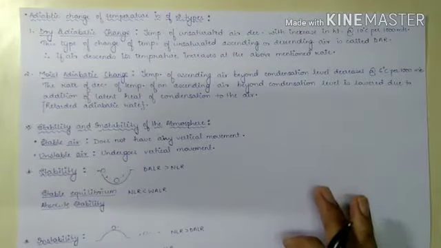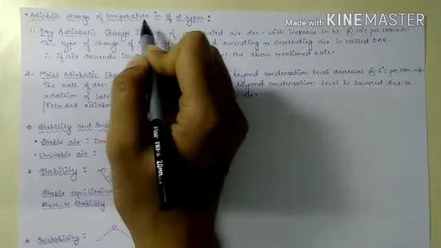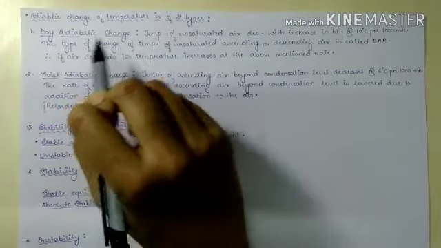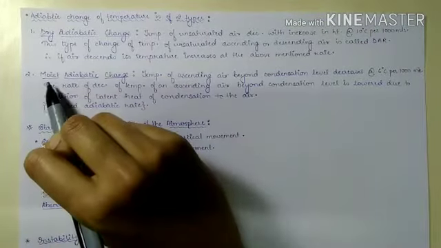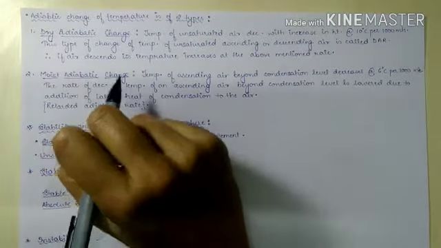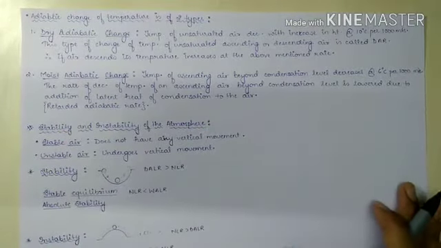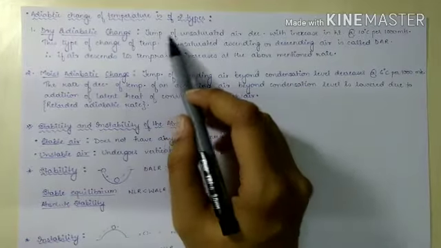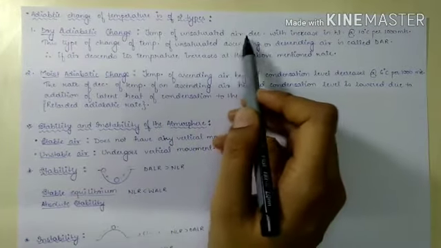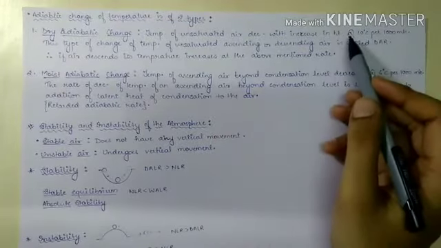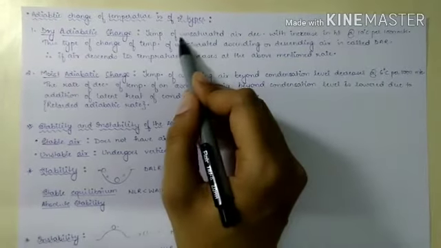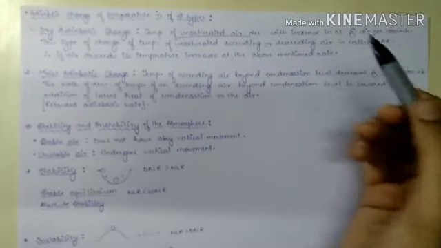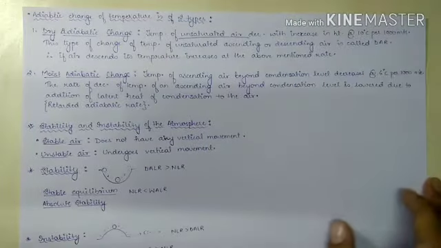Now, adiabatic change of temperature is of two types. First is dry adiabatic change and second is moist adiabatic change, or wet adiabatic change. In dry adiabatic change, the temperature of unsaturated air decreases with increase in height. So here we have unsaturated air, and what is its lapse rate?